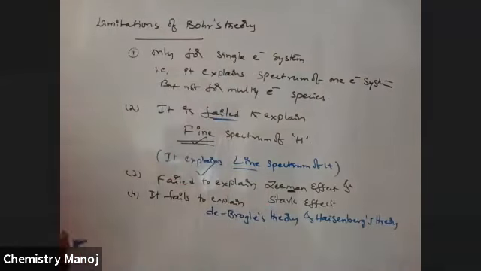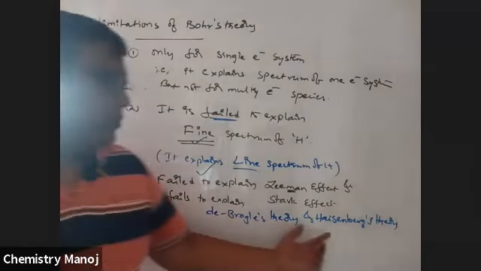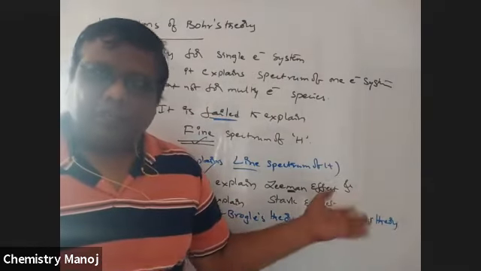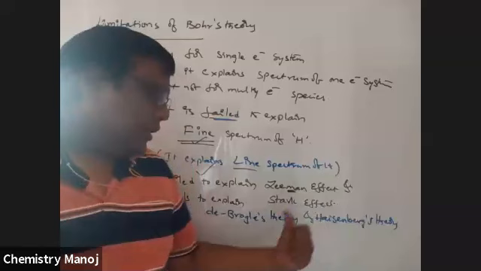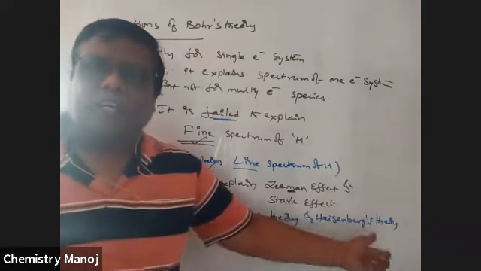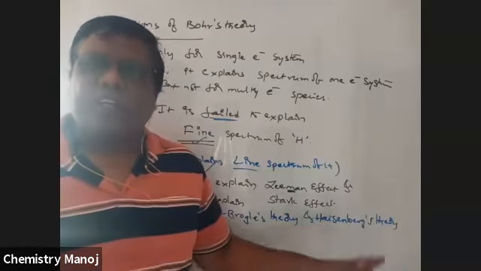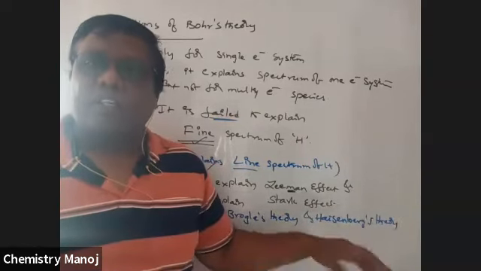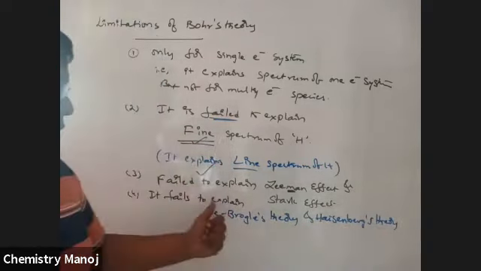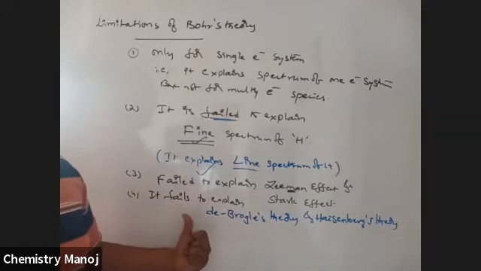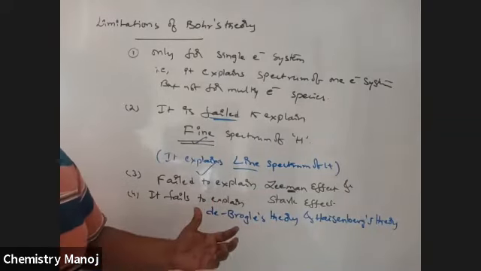After the completion of Bohr theory, the next topic is de Broglie's theory, after that Heisenberg's theory. Later we will discuss them. Those theories deal with the wave nature of light and the wave nature of the electron. So that is not explained by this Bohr theory. So these are the failures of this theory.